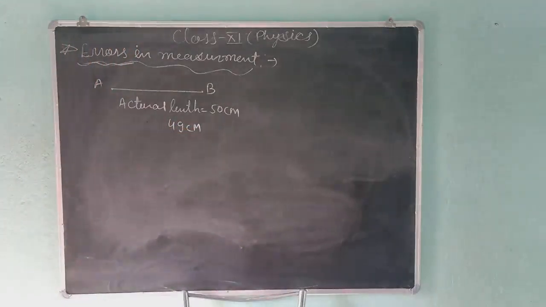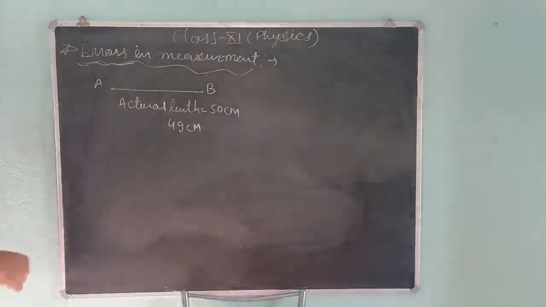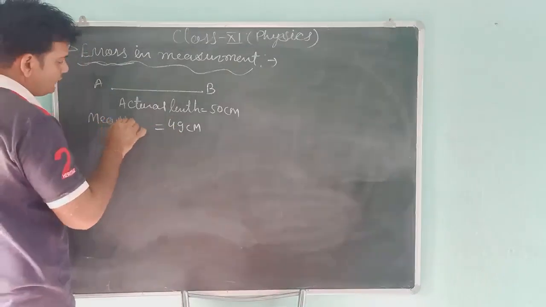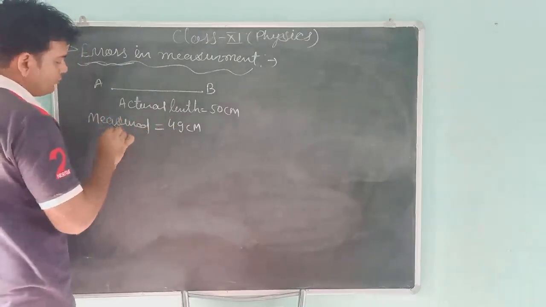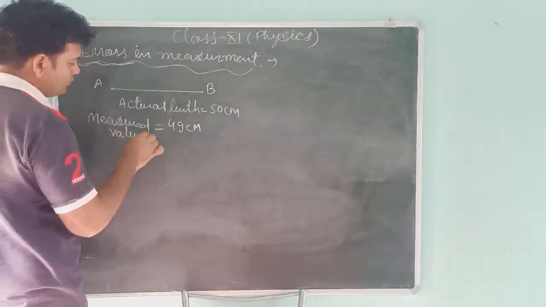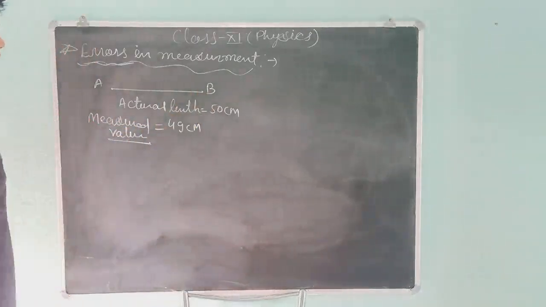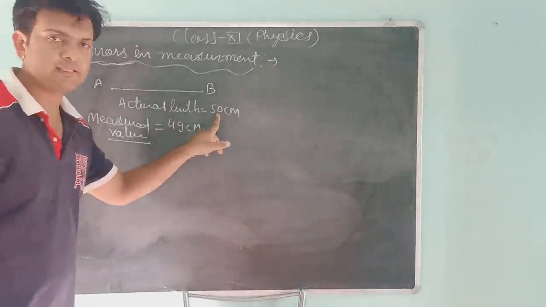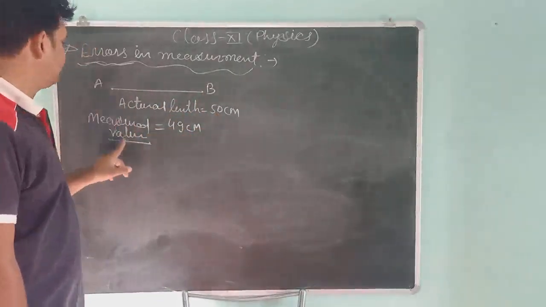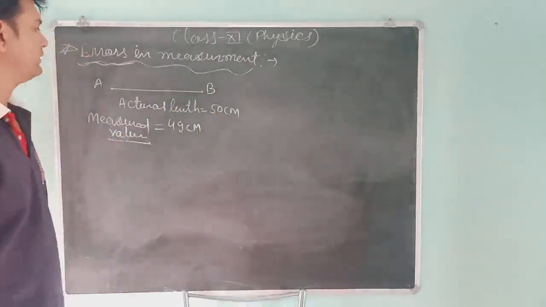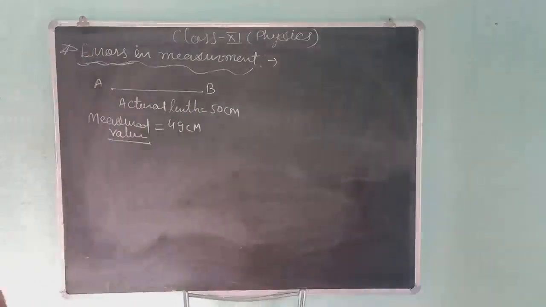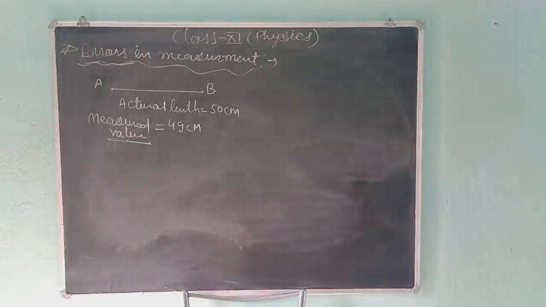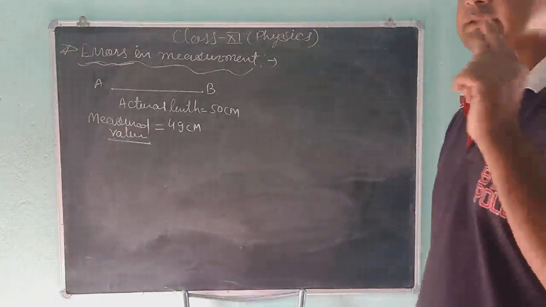So students, this is your measured value. Measured value means the value you obtained by measuring. Actually, this length is equal to 50 centimeter, but the measured value is equal to 49 centimeter. That means there is an error in measurement, and the error is equal to about 1 centimeter.